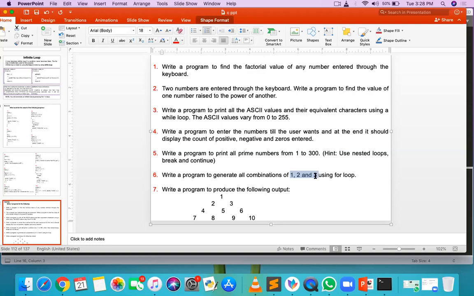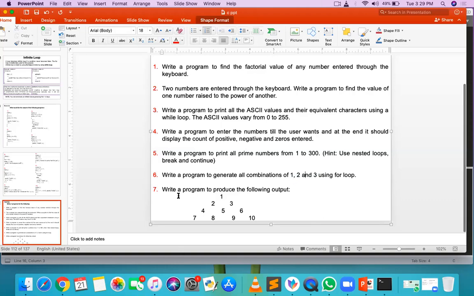Just try it. 1 1 1, 1 1 2, 1 1 3, then 1 2 1, 1 2 2, 1 2 3, then 1 3 1, 1 3 2, 1 3 3. This is the first set, so total 9. Then after that again 9, and again 9. So 9 plus 9 plus 9, which is 27. Total 27 combinations you are getting.